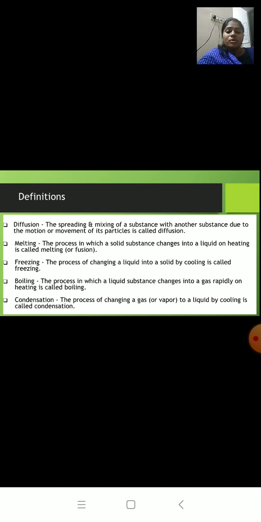Condensation. The process of changing a gas or vapor to a liquid by cooling is called condensation. Cooling means reducing the temperature. So when we lower the temperature, a gas is changing to a liquid.